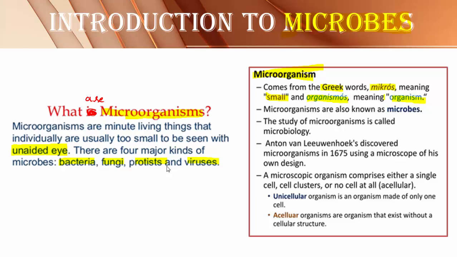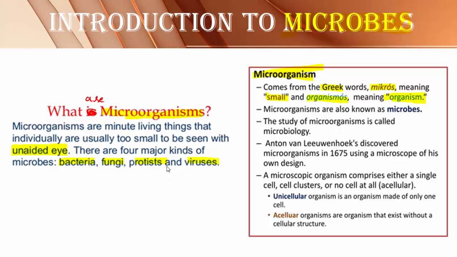To what extent they are small? The microorganisms are small, of course. Their structure cannot be seen without microscope. Some organisms are small, but some of them can be seen with the naked eye. Microorganisms are also small organisms, but without help of microscope, their structure cannot be studied.